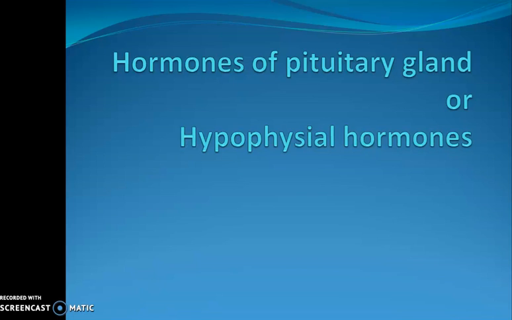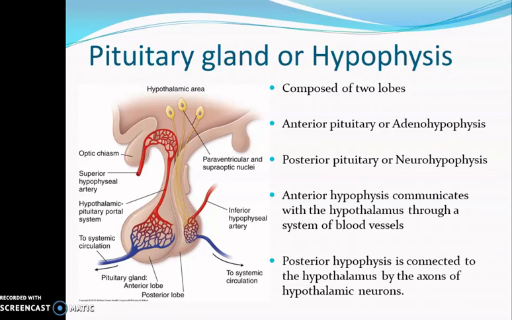Then coming to the hormones of the pituitary gland, or the hypophyseal hormones. The pituitary gland is also called hypophysis and it is composed of two lobes. Here you can see the two lobes of the pituitary gland. The first lobe is the anterior lobe, or the anterior pituitary gland, also called adenohypophysis, and the second lobe is the posterior pituitary gland, or the neurohypophysis. And these two lobes are connected to the hypothalamus by a stalk.